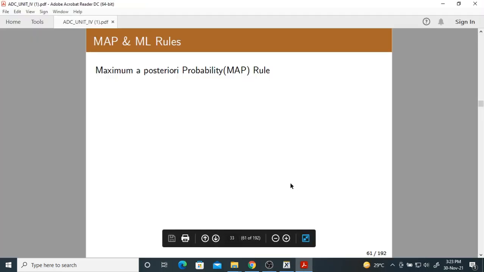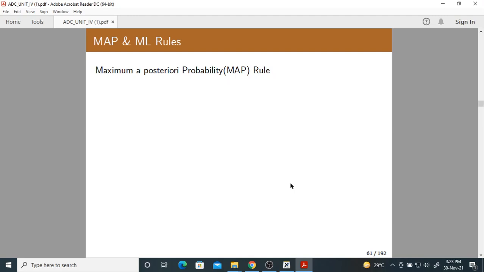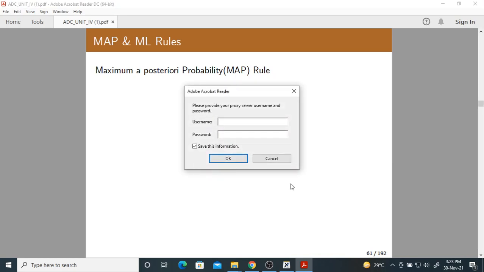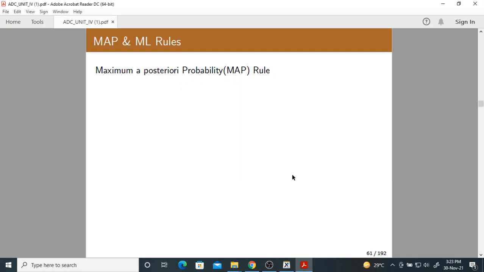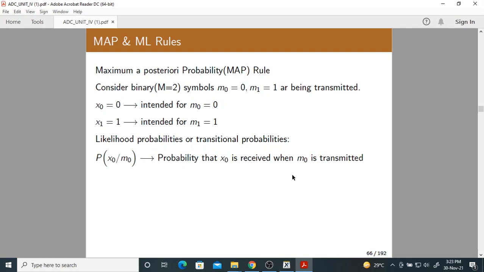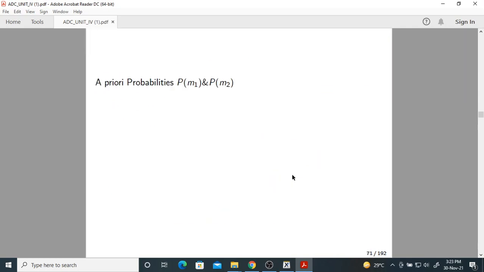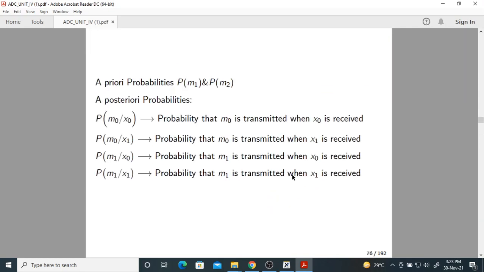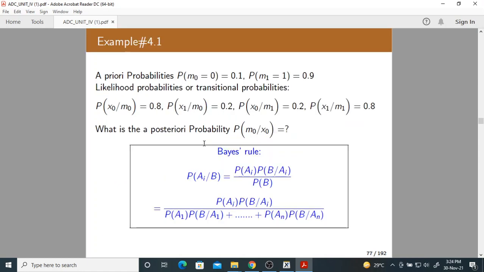In the last class we started with the MAP rule and the ML rule. MAP rule means maximum a posteriori probability rule. ML rule means maximum likelihood rule, and likelihood probabilities are also known as transition probabilities. So this is the MAP rule finally. These are the a posteriori probabilities, and we have to choose the maximum of these probabilities.